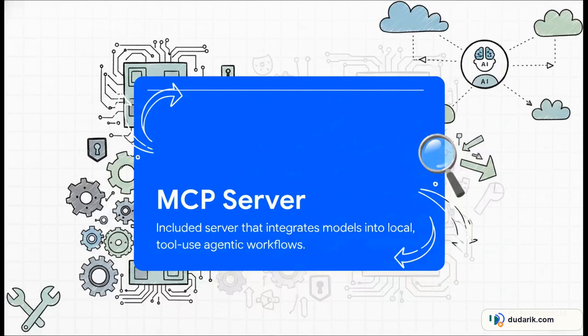And to make building those agents even easier, OpenAI included something absolutely huge in the repository, an MCP server, or Model Context Protocol server. This is the exact same protocol used by major players like Anthropic for tool use. By including a GPT-oss-MCP server directory, developers can seamlessly integrate this model as a drop-in replacement into their existing local agentic workflows. We're talking zero network latency, zero API costs, and total uncompromised control over your tools.